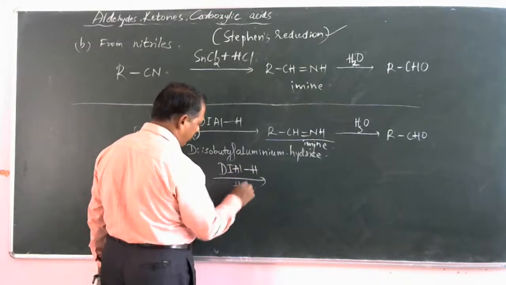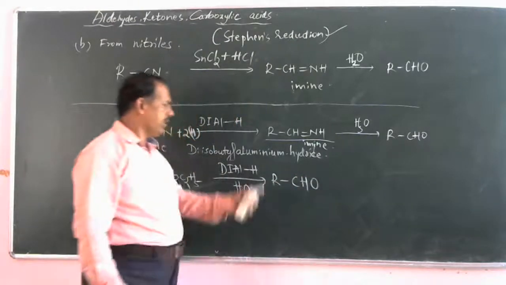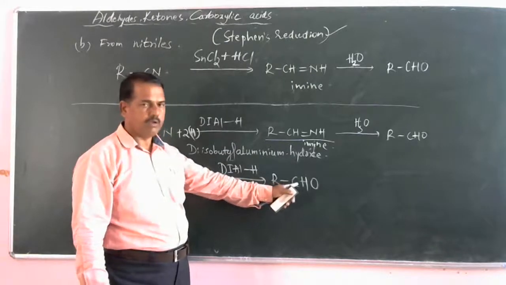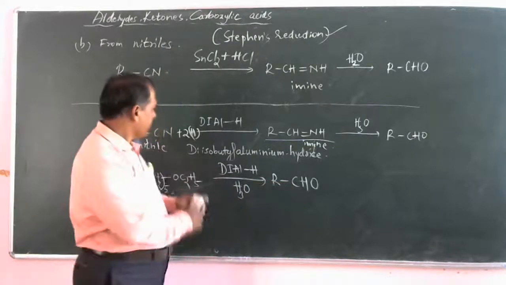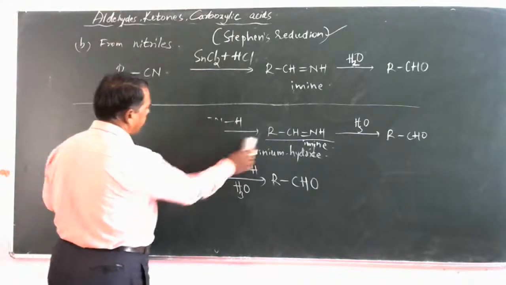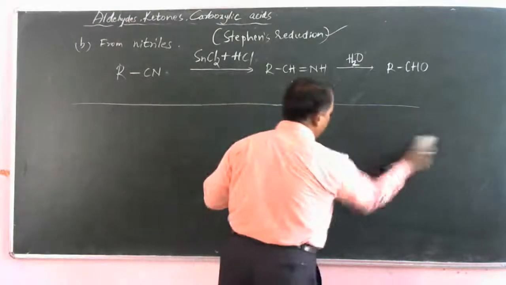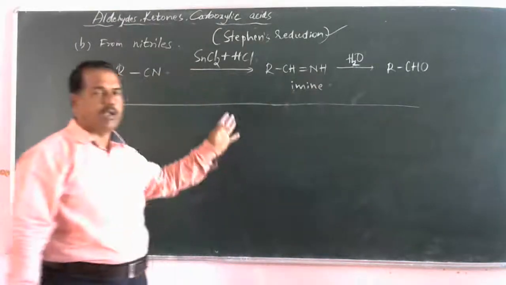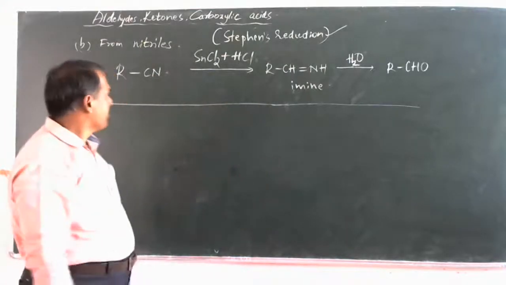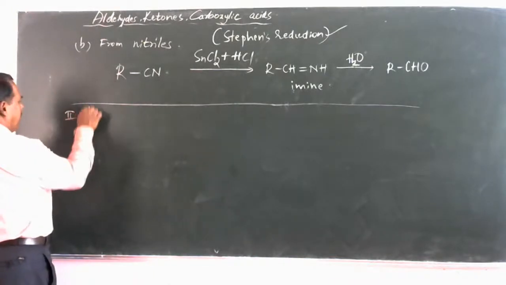Again, finally on hydrolysis, we will get aldehyde. Are you clear? A very simple reaction. Even an ester can be converted into an aldehyde. Okay. So these are important reactions which you have to remember. Okay, we shall study the next part, that is second, from hydrocarbons.